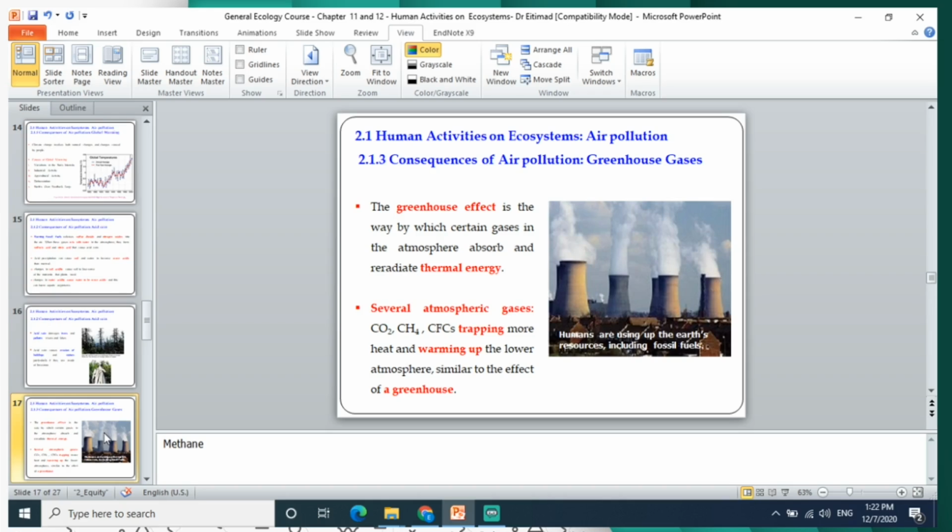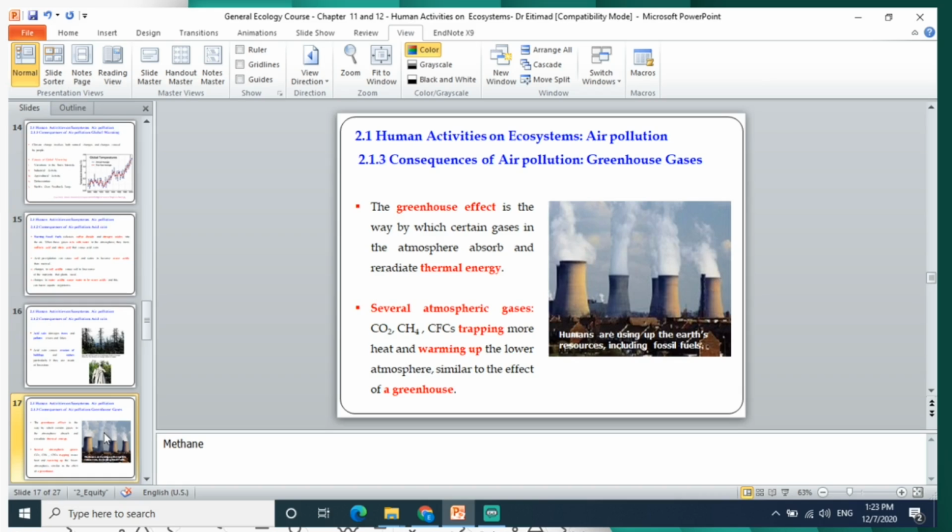Also, some of the major consequences of air pollution is greenhouse gases. Greenhouse gases, as humans use up the earth's resources, including fossil fuels, cause the greenhouse effect. The greenhouse effect is the way by which certain gases in the atmosphere absorb the radiated thermal energy, so it increases the temperature of the biosphere.